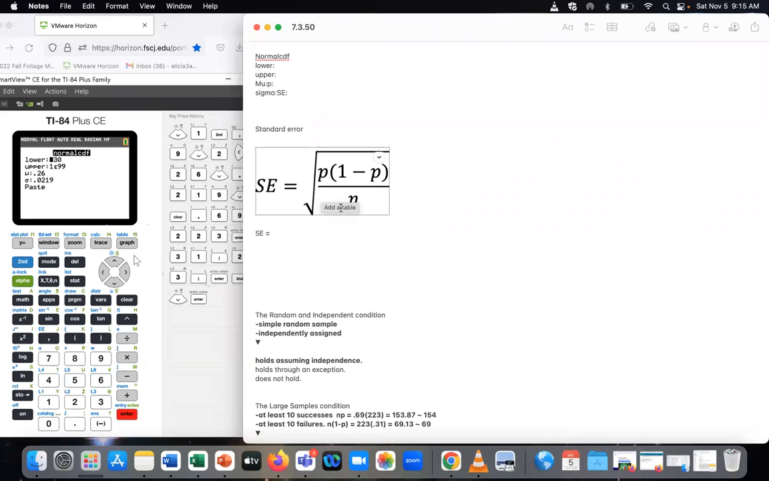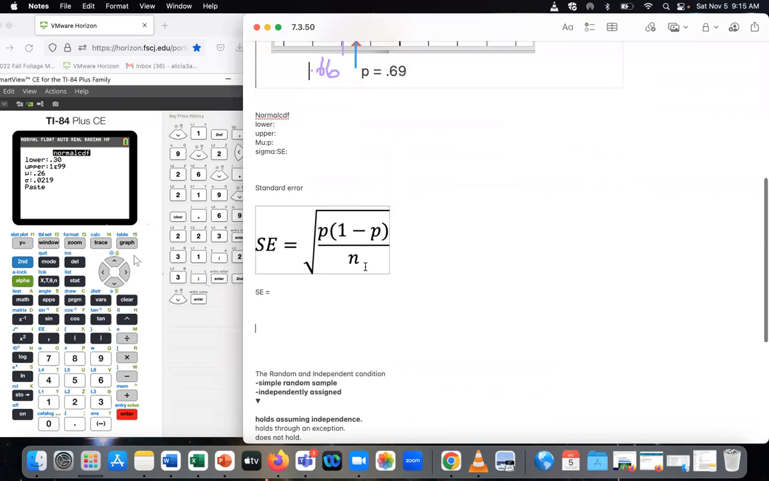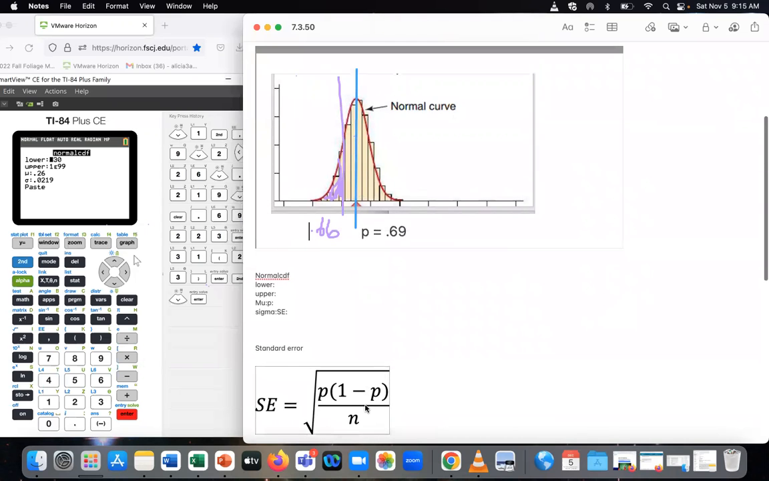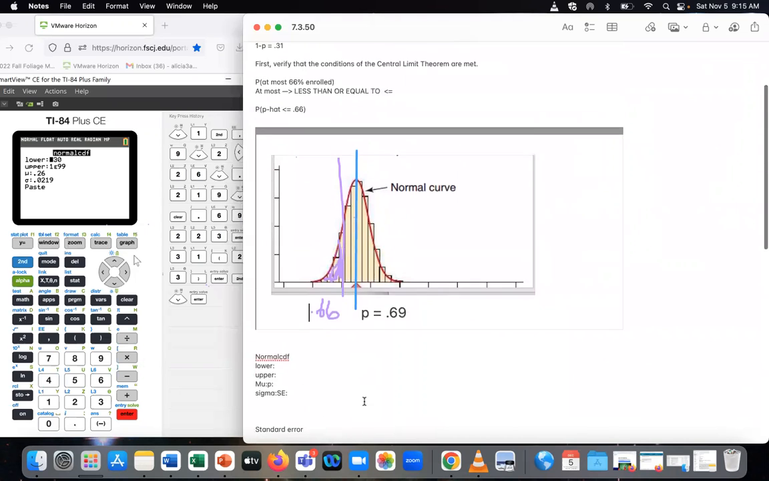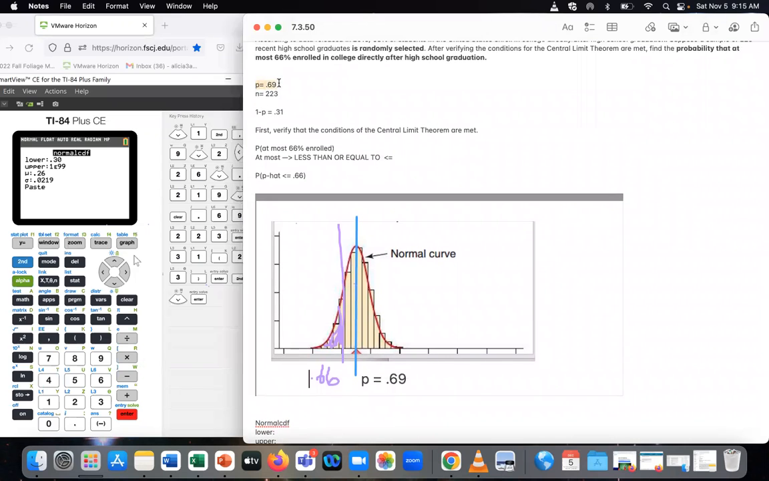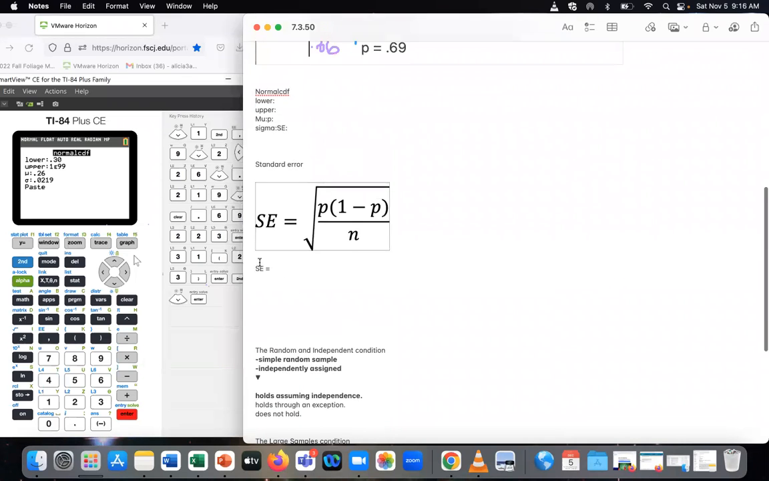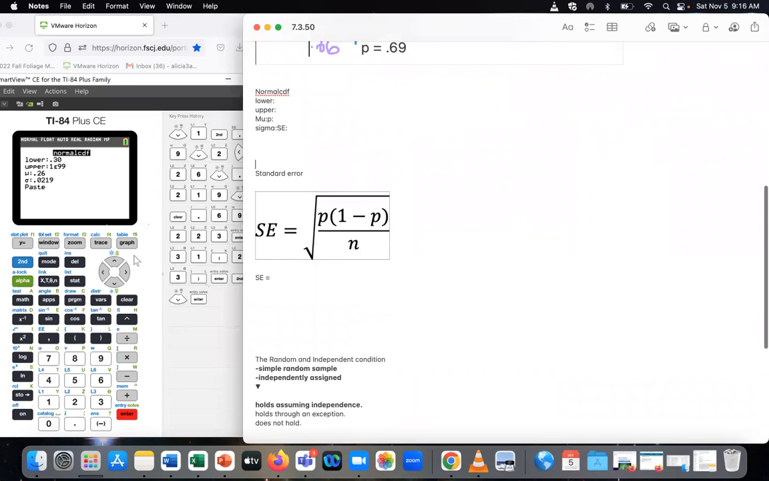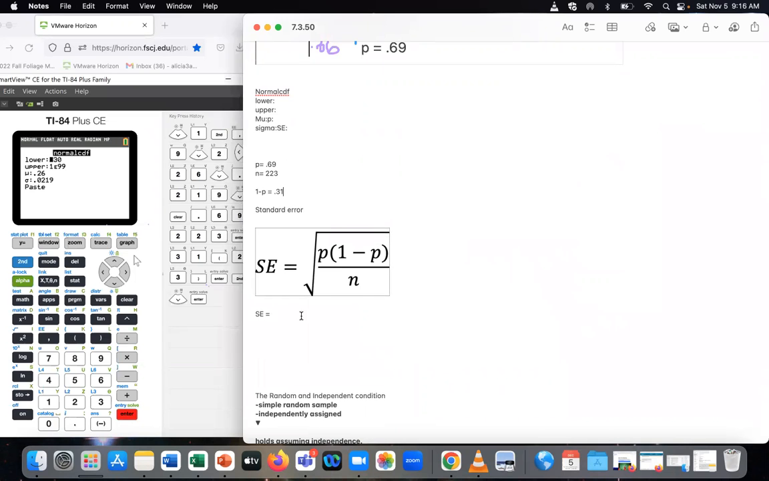The standard error is the square root of P times 1 minus P, all divided by N. It's all under the square root. So real quick, we calculated P above as 0.69, and we calculated 1 minus P. I'll just copy all these down because I think it will help us with our standard error calculation.